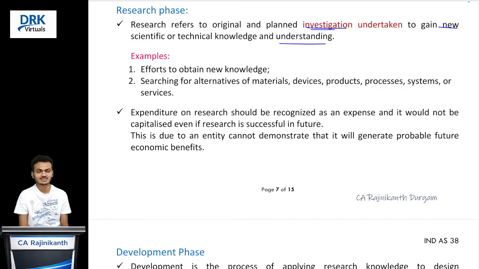Why should we expense it? Because from the research phase, it is not probable that we are going to get any economic benefits unless research is successful and the development phase starts, and the development phase is also successfully completed. We cannot get any future economic benefits, correct? So that is the reason why we should not capitalize research expenses even if it is successful in future, right?